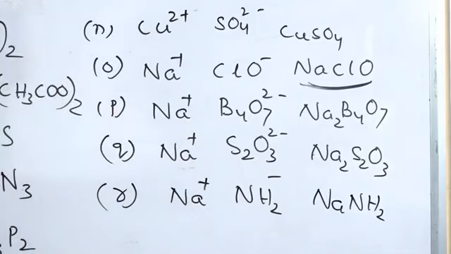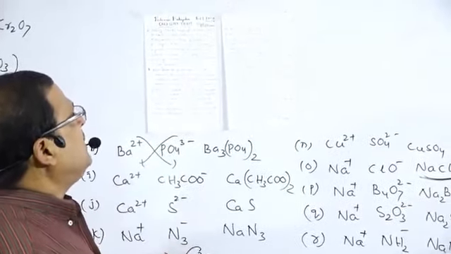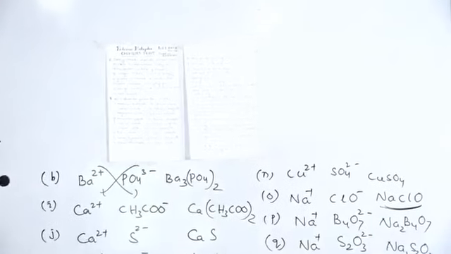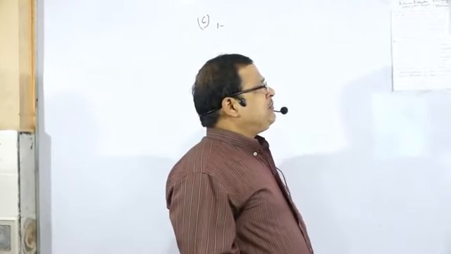So this is the second part of the question, that is the B part, where the question is to write down the formula for the compounds. Next we'll go for the C part, the last part of the question.